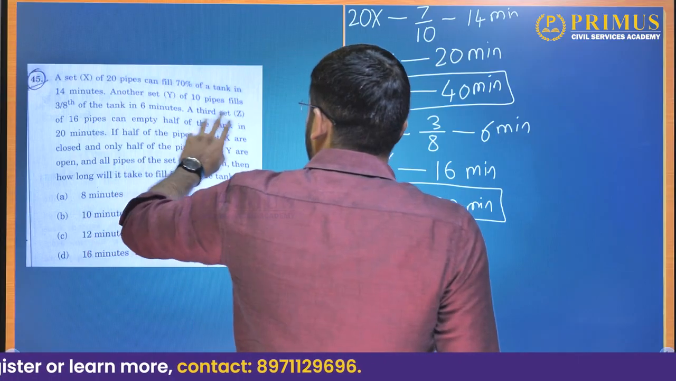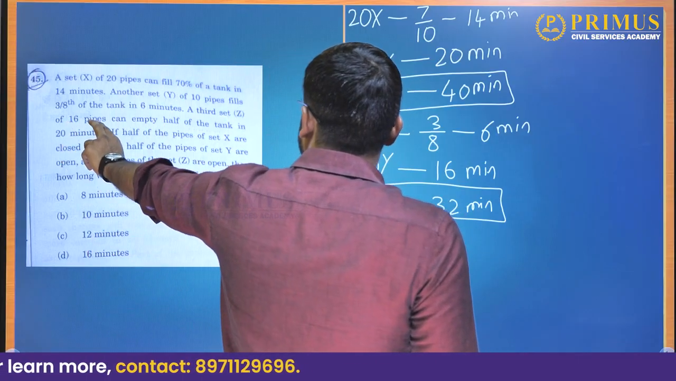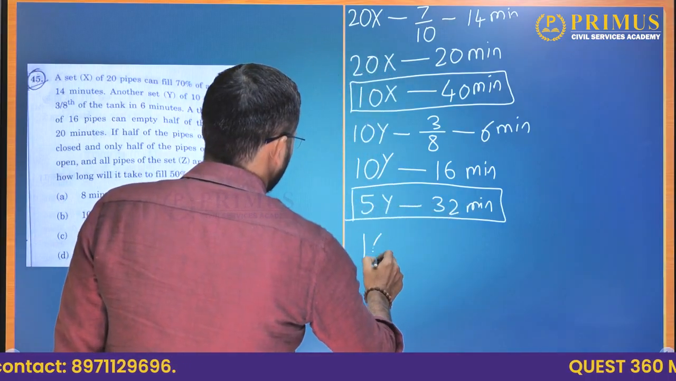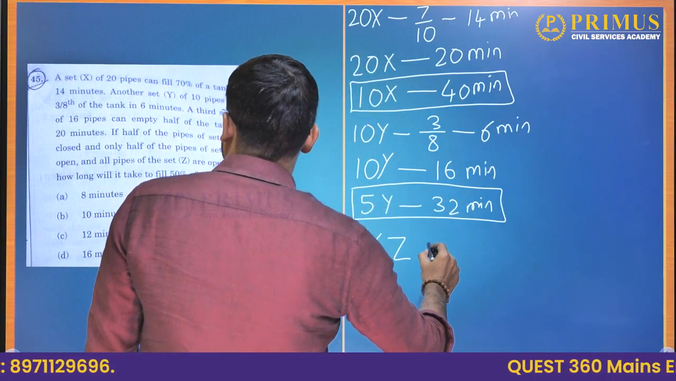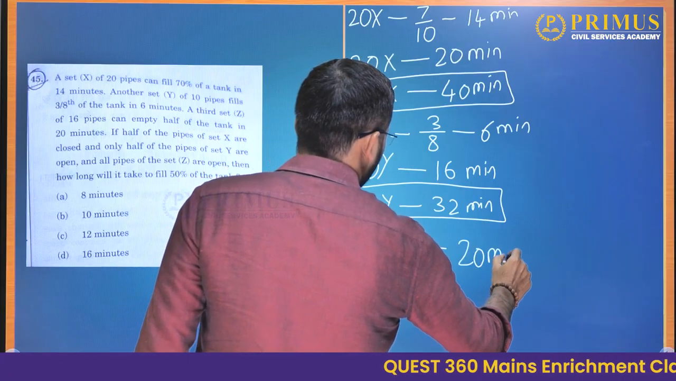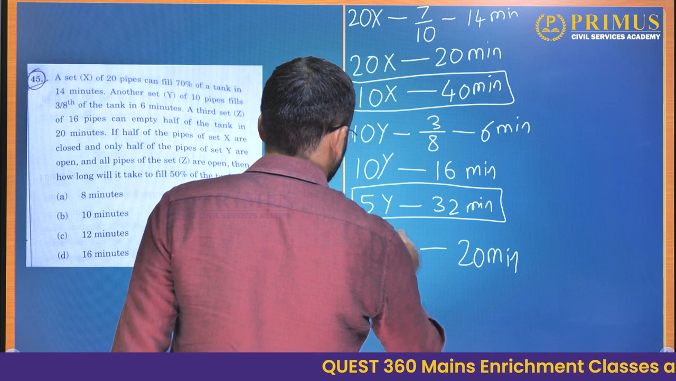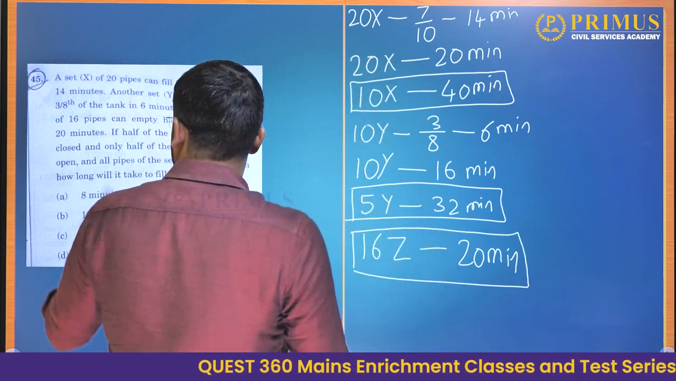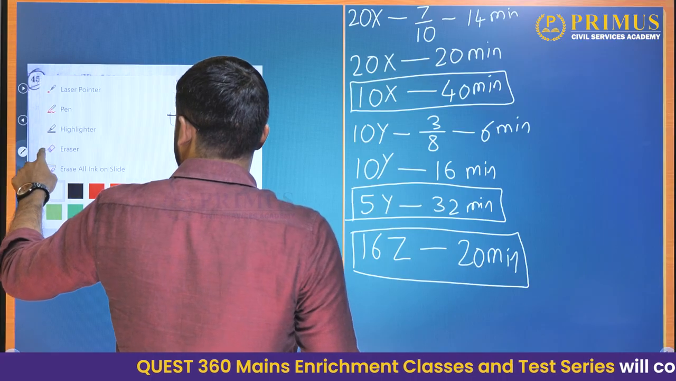Now about Z. 16 pipes of Z can empty the tank in 20 minutes. There is no complication there. 16 Z pipes take 20 minutes to drain the... not complete data.